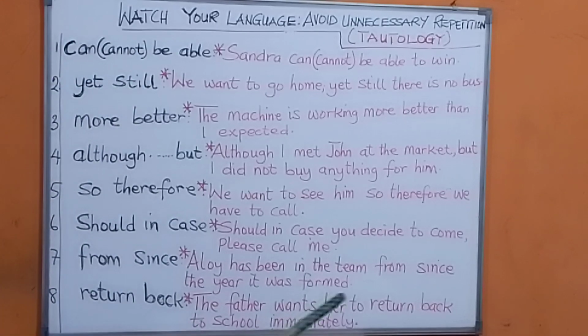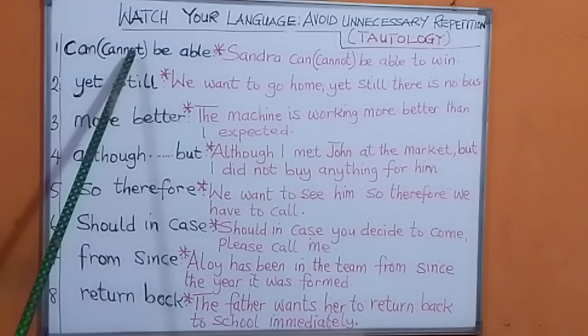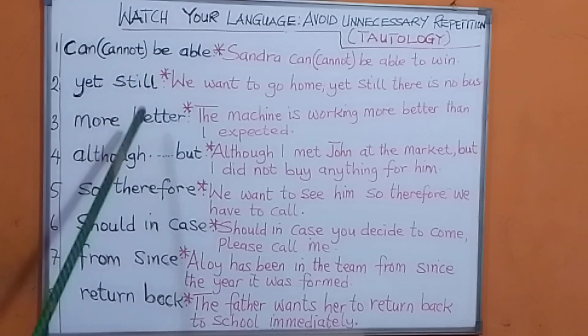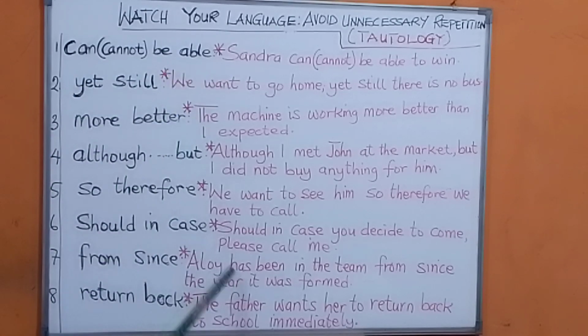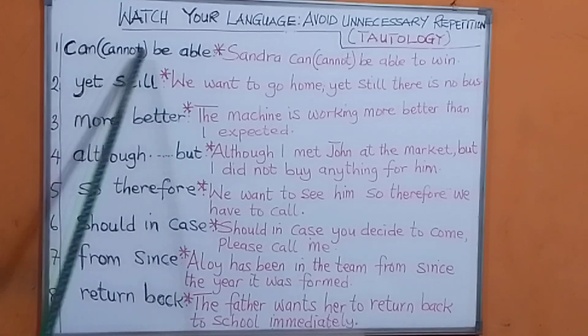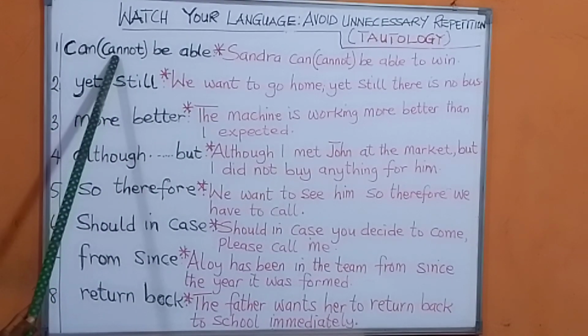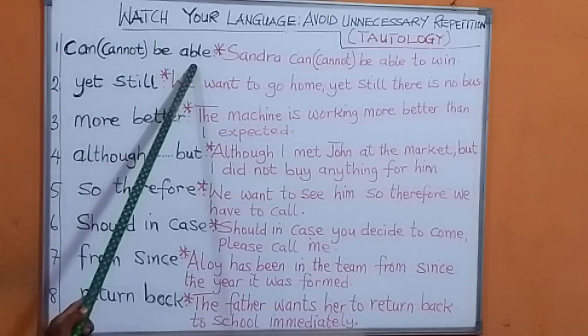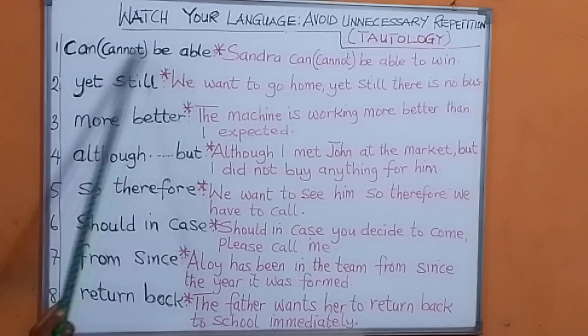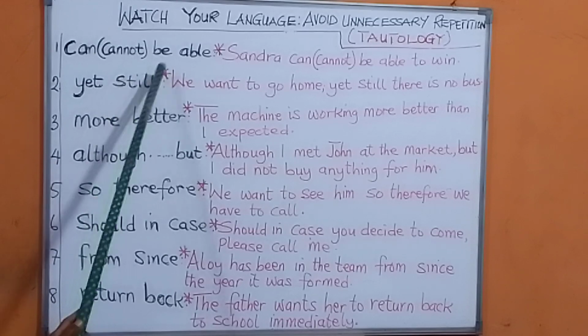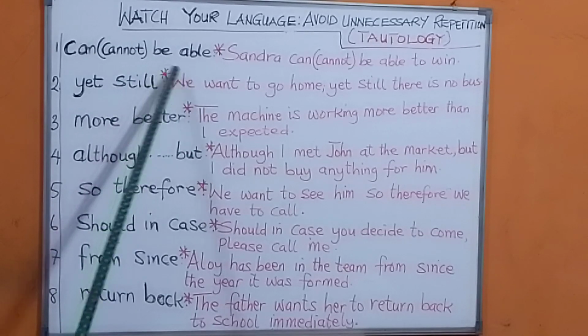Now we're going to look at the most common ones in English grammar. Number one, can, cannot, be able. Can or cannot be able. Now people use that. They use can, cannot, and at the same time they use be able. But these are the same things, the same group of words.